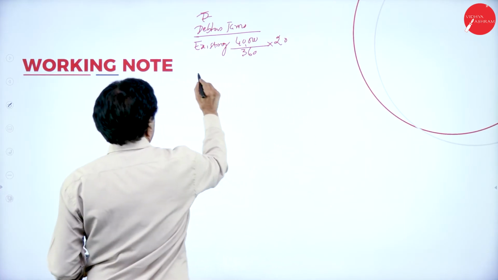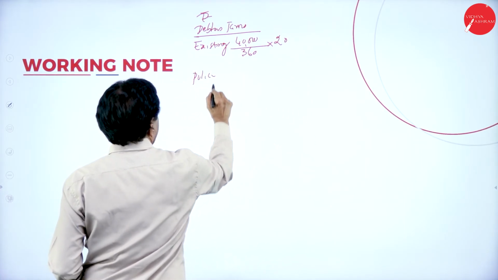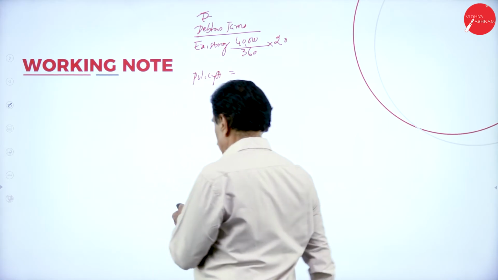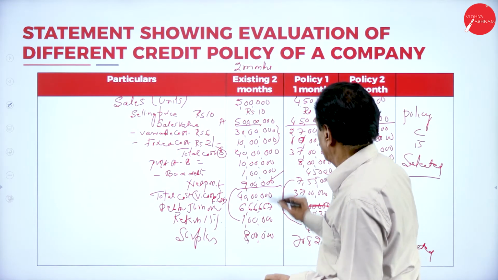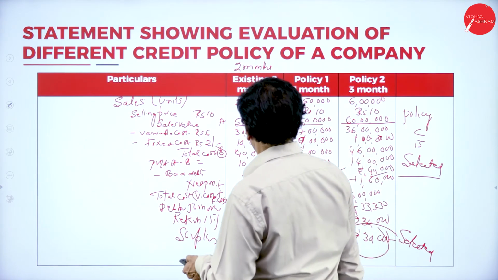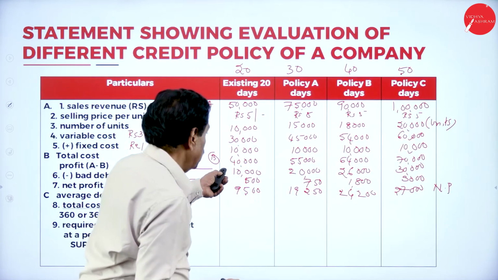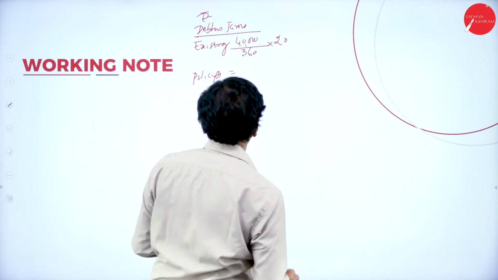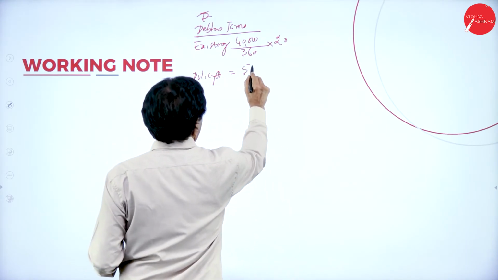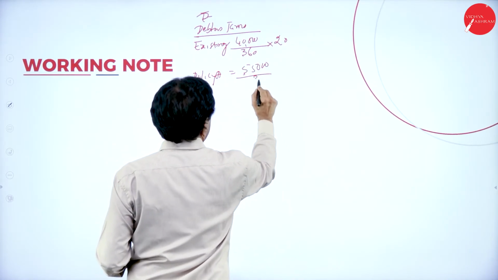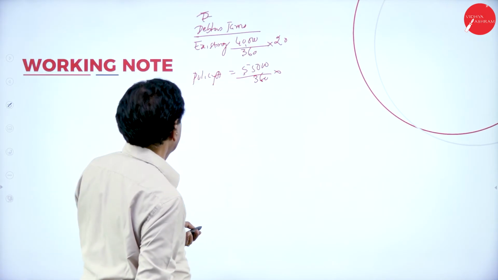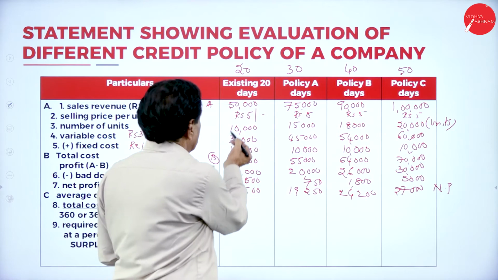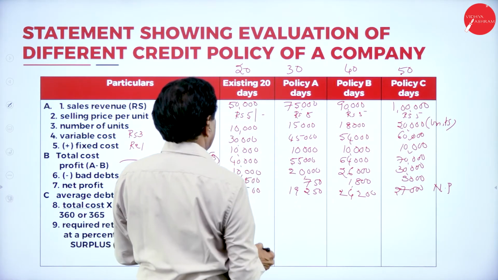Existing policy A. What's your total cost? Policy A, this is 40, this is 55,000 divided by 360 into existing period, this is 30 days.